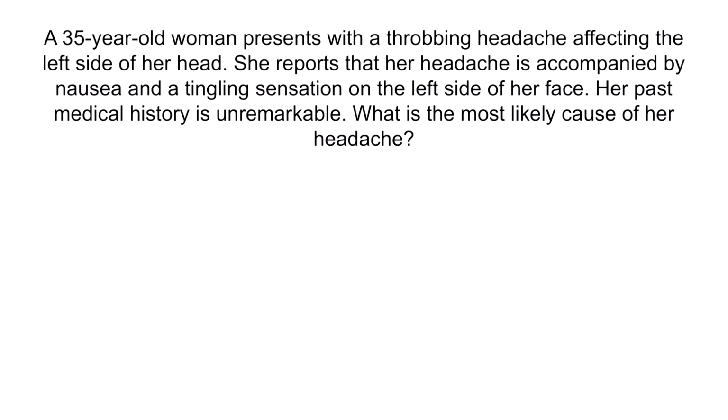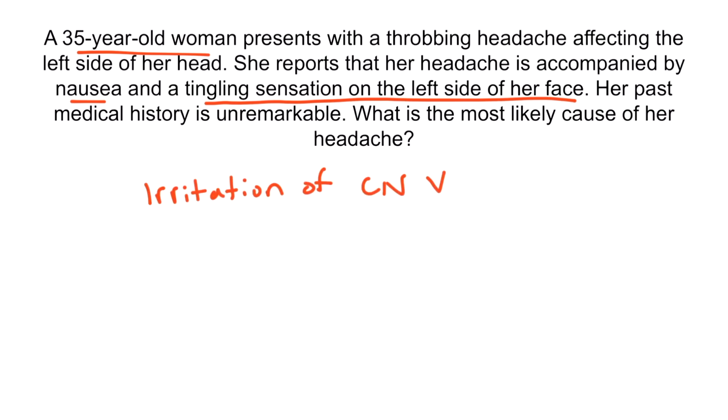All right, this is a 35-year-old woman presenting with a left-sided throbbing headache along with nausea and a tingling sensation on the left side of her face. A unilateral throbbing headache with nausea and an aura is suggestive of a migraine headache. Migraine headache is due to irritation of the trigeminal nerve. Activation of the trigeminal nerve causes release of vasoactive neuropeptides, such as serotonin and calcitonin gene-related peptide. And again, these both cause blood vessels in the brain to swell. So the answer to the question is due to irritation of cranial nerve 5, or the trigeminal nerve.